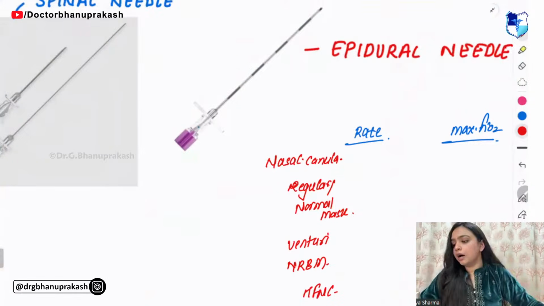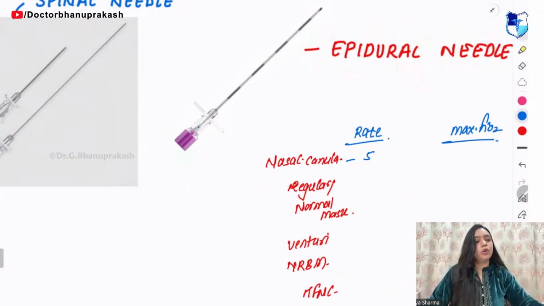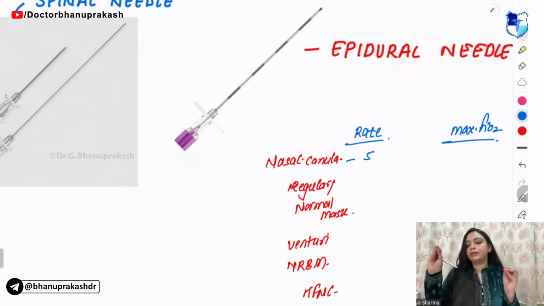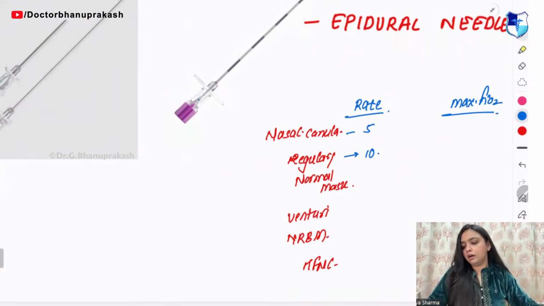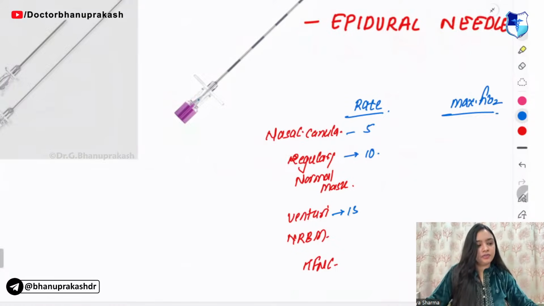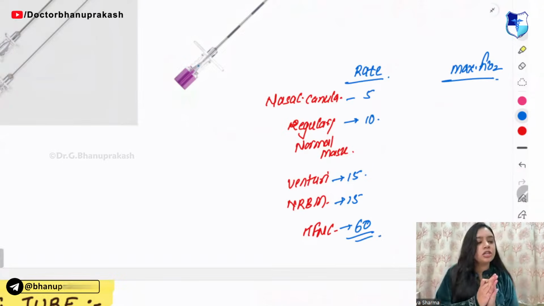For nasal cannula, the flow rate is 5. You need to remember the table of 5. 5 ones are 5, 5 twos are 10. Then for Venturi it is 15. For non-rebreathing it is 15. And for the high flow one it is 60.